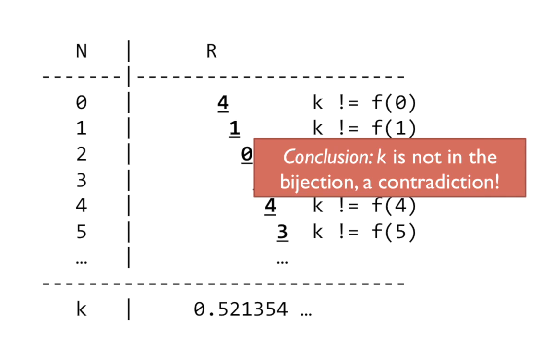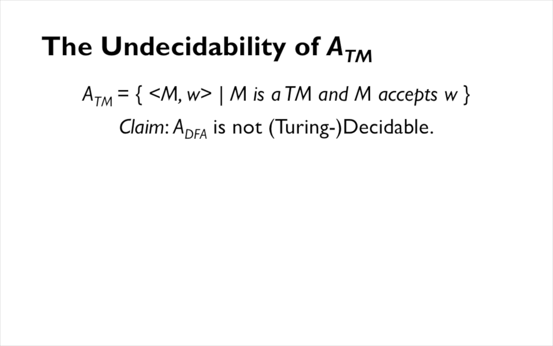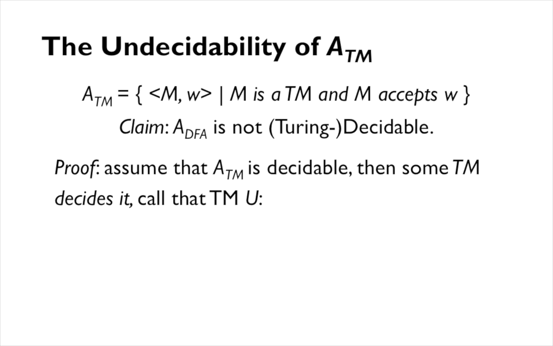We sort of assume that we can draw this correspondence and then construct something that actually can't be in the correspondence. We're going to use this argument to actually show that the universal Turing machine, or rather the acceptance problem for Turing machines, is not Turing decidable. Therefore, there isn't a universal Turing machine that actually decides this language. And so we're going to do this by first assuming that the universal Turing machine is decidable, and then derive a contradiction from it using the diagonalization method.